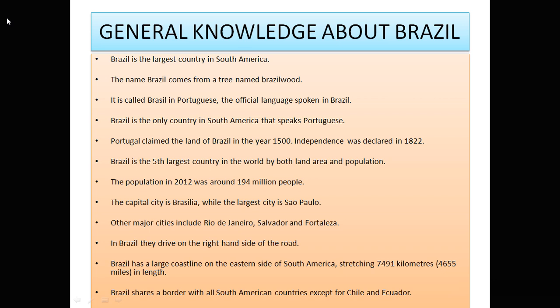Now in Brazil, they drive on the right hand side. We know that we have left hand side driving on the road. Brazil has the largest coastline on the eastern side of South America, that stretches to 7,491 kilometers. It is almost the length of India's coastline. India does not have that much coastline on one side, but put together, east and west, India has that type of coastline. Brazil on the eastern side only has a coastline equivalent to India's both east and west, 7,491.